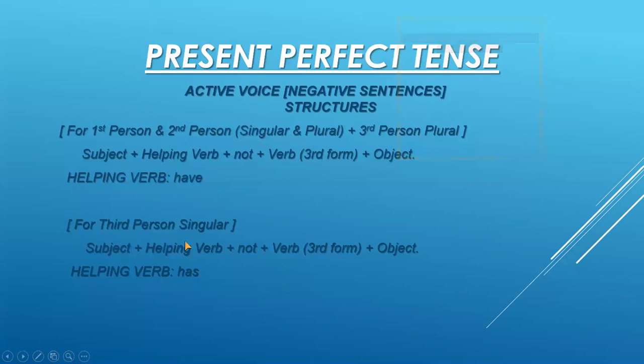For third person singular, that means he and she, we have the similar structure but the different helping verb. Like that, subject plus helping verb plus not plus verb third form plus object, full stop, and the helping verb is has here. Remember that we always use third form of verb for present perfect tenses. It means for active voice we are using the third form of verb, as well as for passive voice we are using the third form of verb.